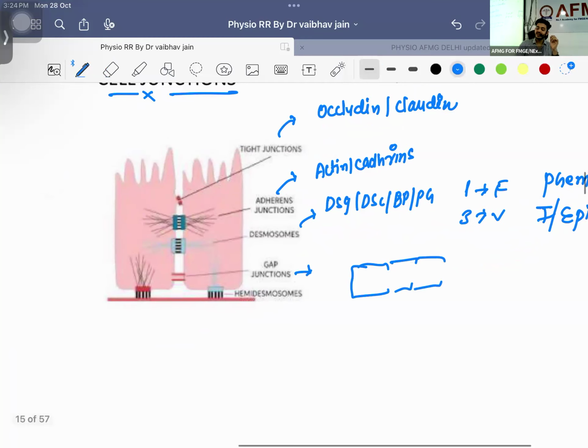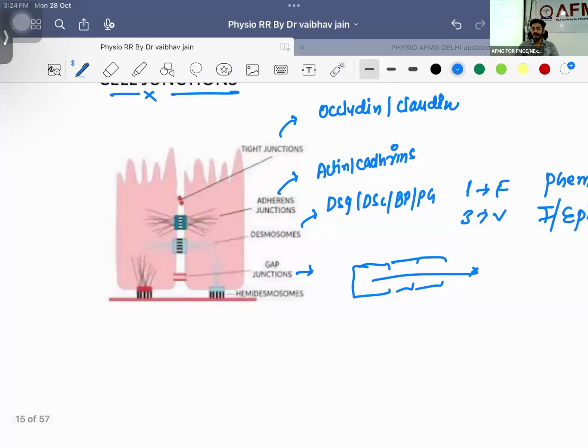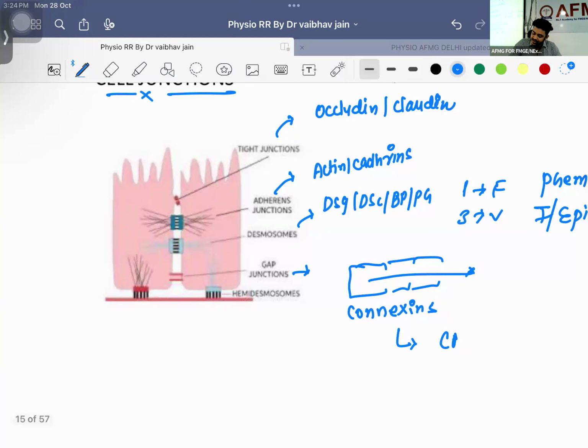Cardiac cells. This is why complete cardiac cells are contracting at a single point of time. This is known as cardiac syncytium also, right? So these are your gap junctions made up of which protein? Connexins. And if there is mutation of these connexins, which disease will occur? CMTD. CMTD is what? Charcot-Marie-Tooth disease.